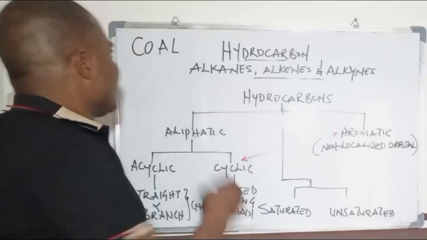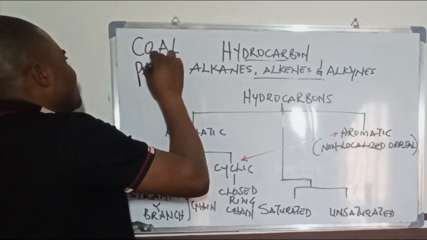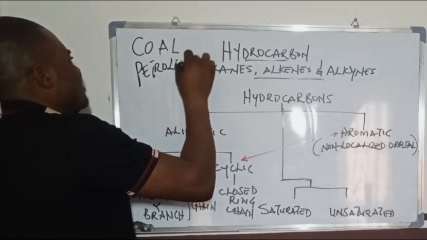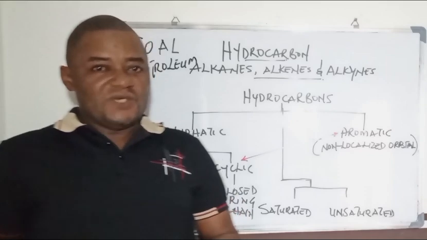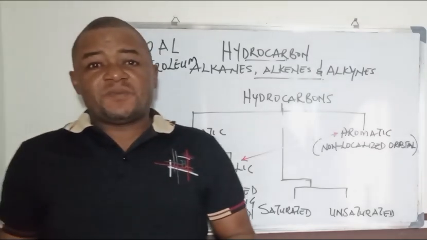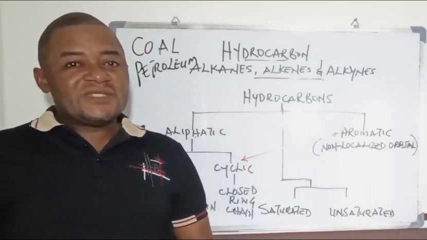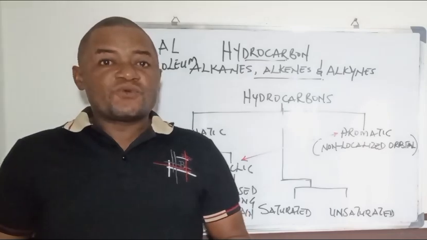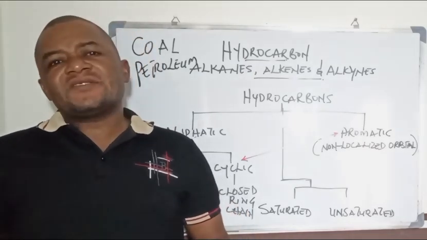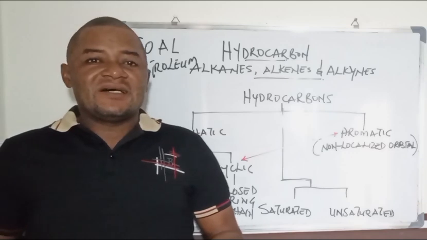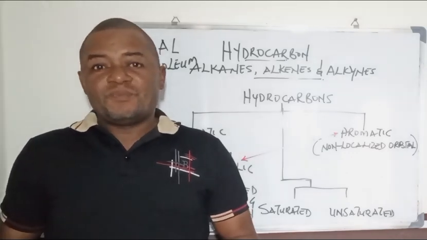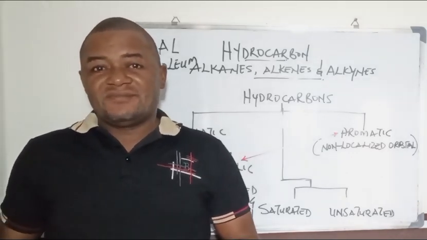Again, petroleum is another source of hydrocarbon. Of course, we expect that because petroleum is part of the products you can obtain from crude oil. Every product obtained from crude oil is basically composed of hydrocarbon.